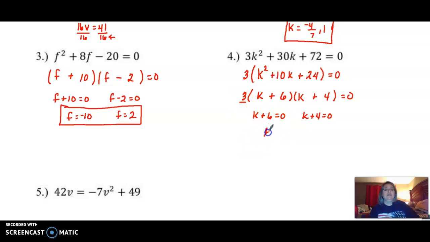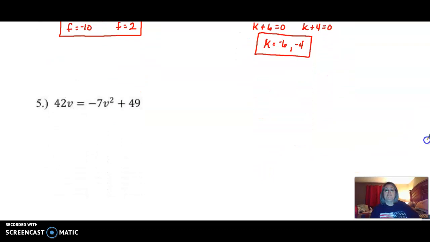Move your 6 over, and k gives you -6. Move your 4 over, and you get -4. So -6 and -4 would be our k values. Remember, you can always take those values and plug them back into your equation and check and make sure if they're right or not. Okay?